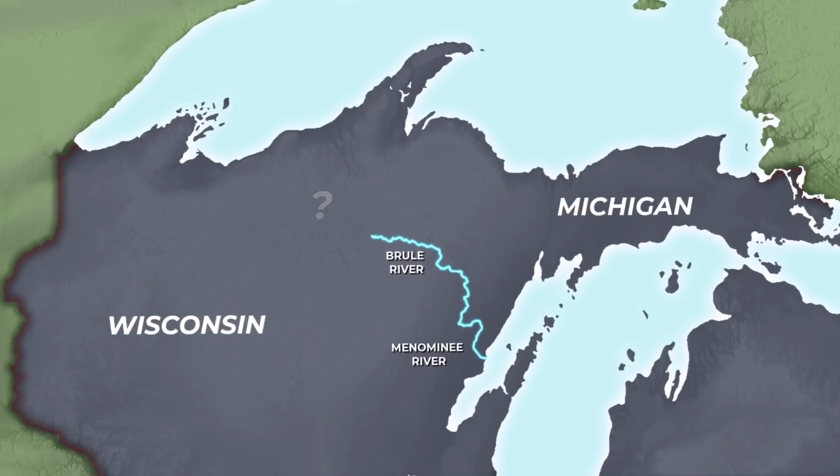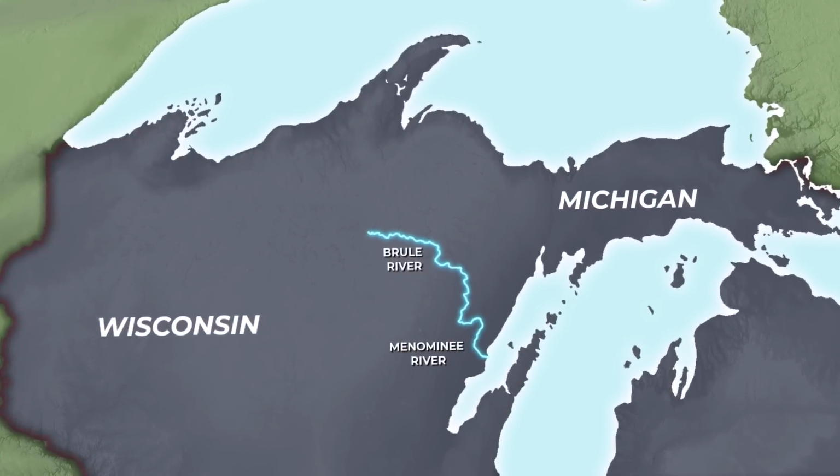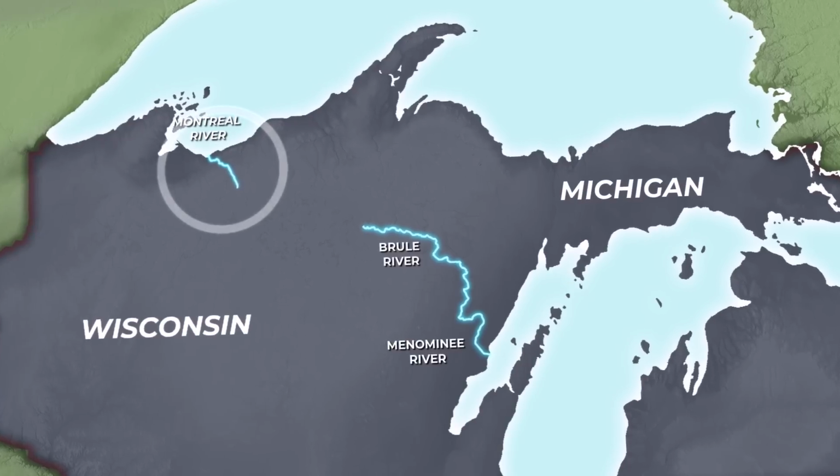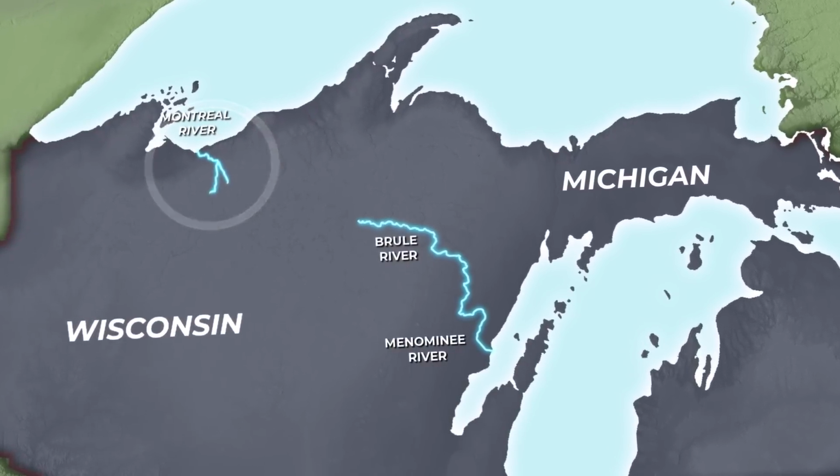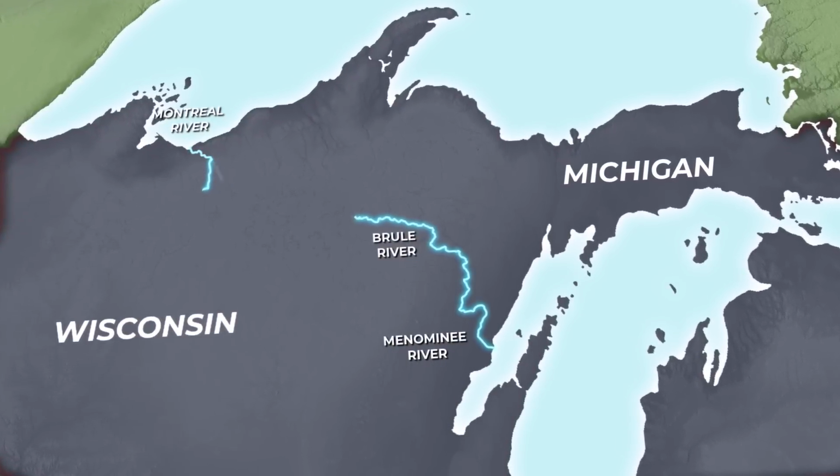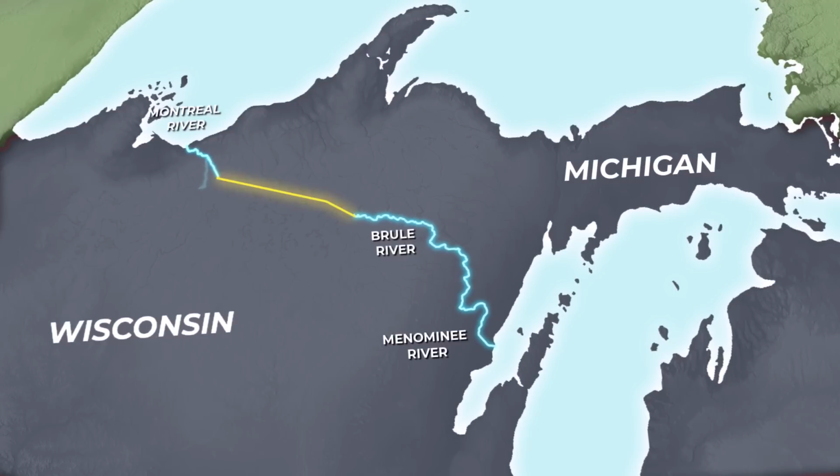Congress had also repeated the mistake of badly setting boundaries. They declared the official boundary between Wisconsin and Michigan along the Montreal River. It's just that the Montreal River had several branches, and they forgot to specify which branch was the boundary.